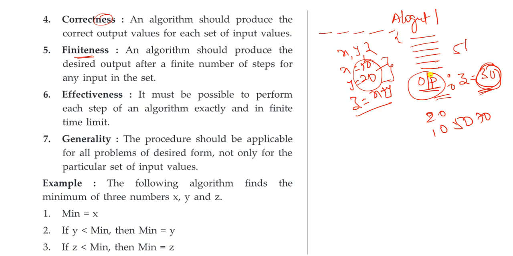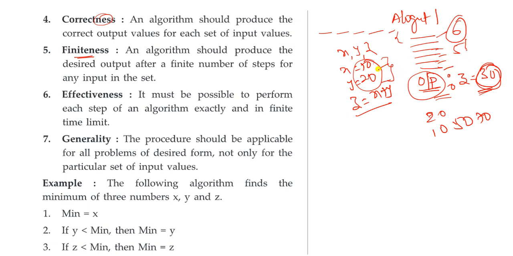An algorithm should produce the desired output after a finite number of steps for any input in the set. So here how many steps do we have? 1, 2, 3, 4, 5, 6. So here we have 6 steps, a finite number of steps. It should not be infinite.